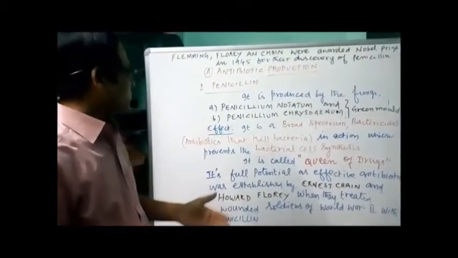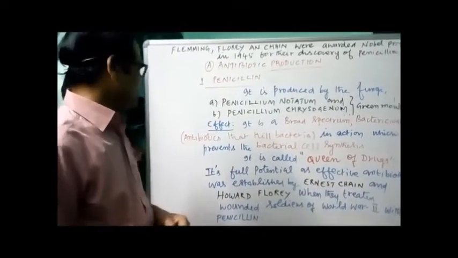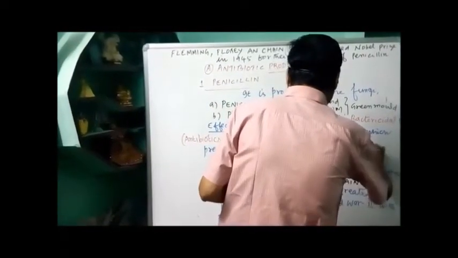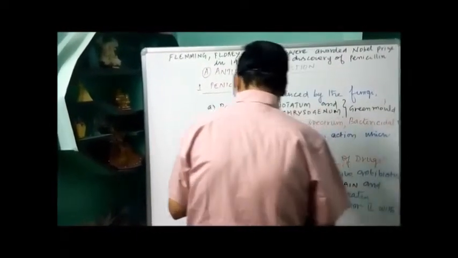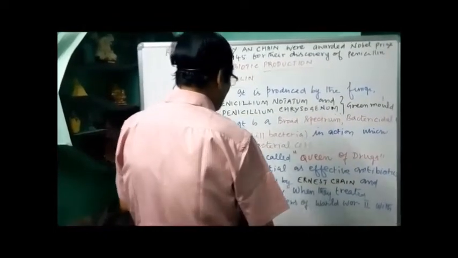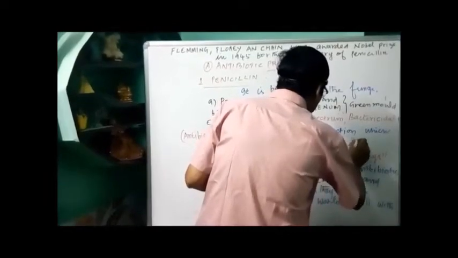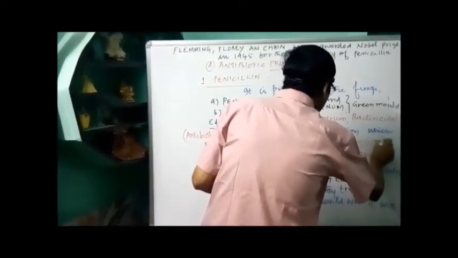Penicillin is a broad spectrum bactericidal which prevents bacterial cell wall synthesis. The cell wall is the armor of the bacterium. When the cell wall is destroyed, the bacteria will die.